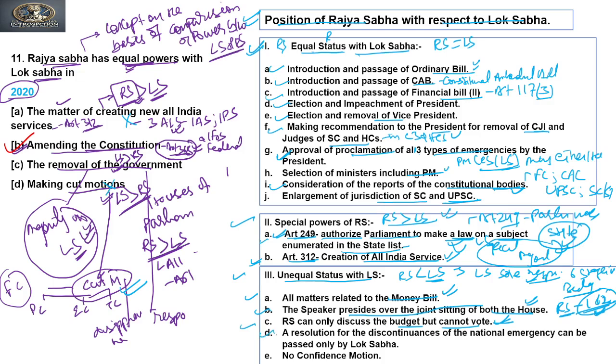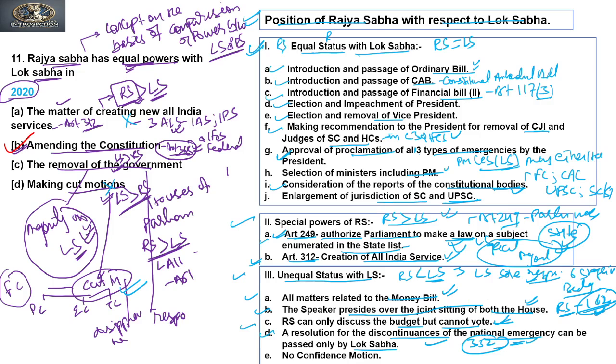Then next, D: a resolution for discontinuation of national emergency can be passed only by Lok Sabha. This is also true, related to Article 352. We have also discussed this in previous questions where it has been asked. So the disapproval of a national emergency, we are talking about Article 352, not the president's rule or financial emergency.